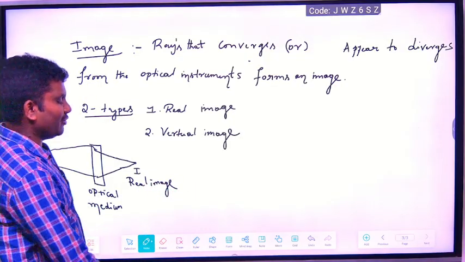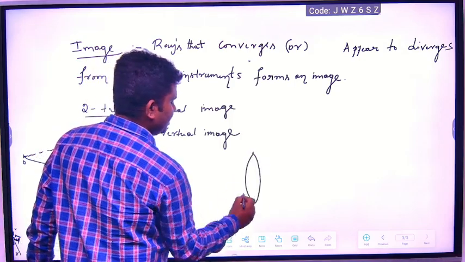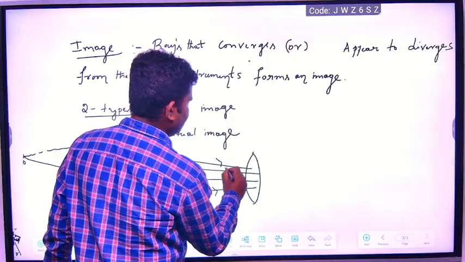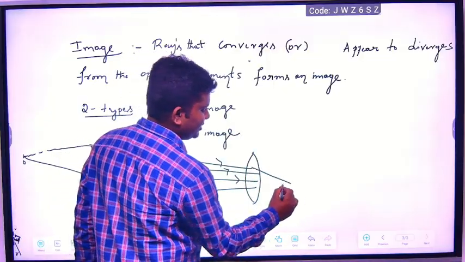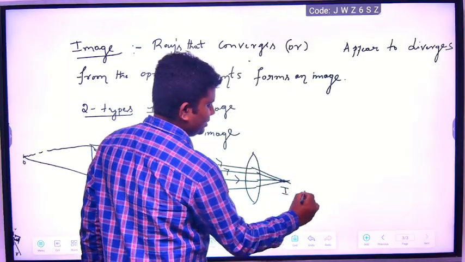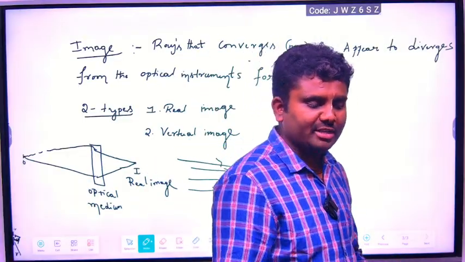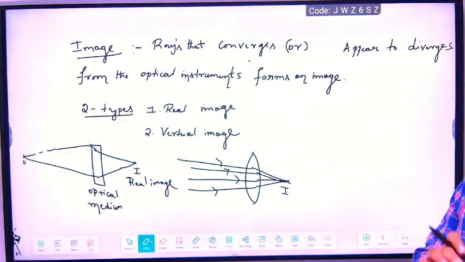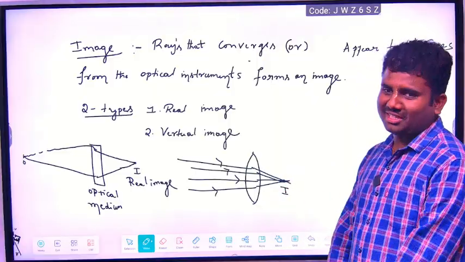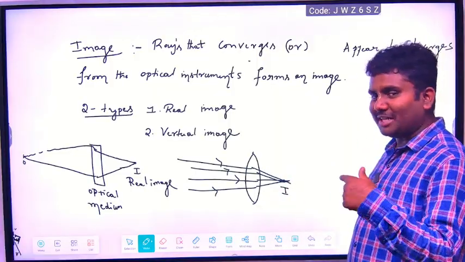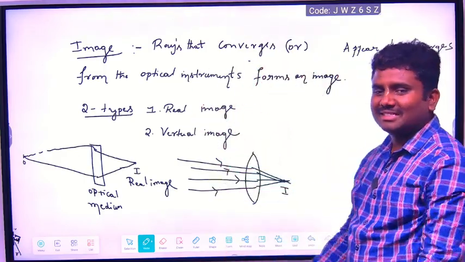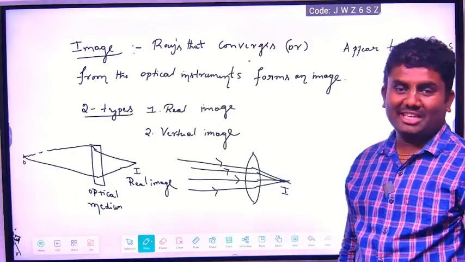Okay, for example, you take any convex lens. A convex lens means all light rays, when they fall on the convex lens from any source, meet at a point. That point is what we call the focal point, focus, and the image formed there is a real image. Virtual object means what? The light rays will converge behind this optical instrument. That is what we call real image in the case of images.